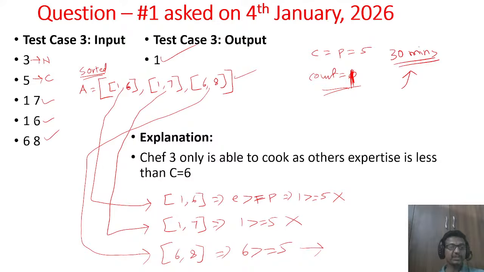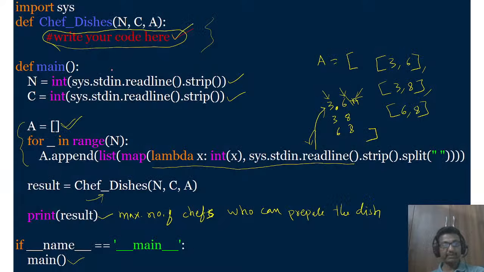Yes or no? Ascending order of messiness. So the second attribute is nothing but the messiness. So we will first need to sort this array A here.